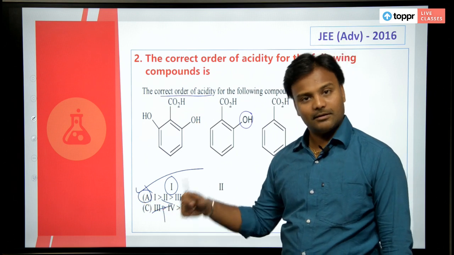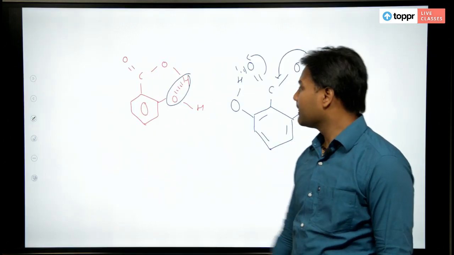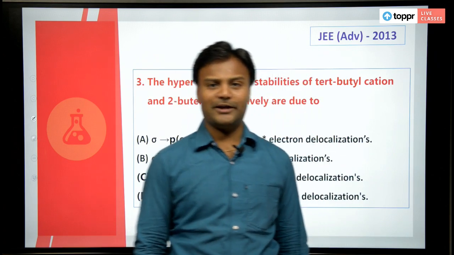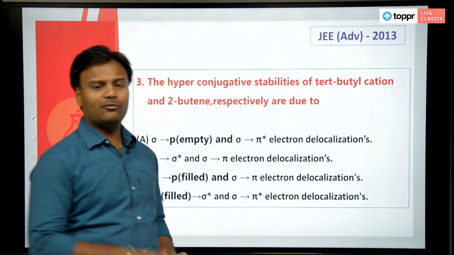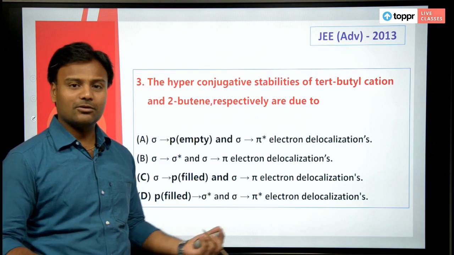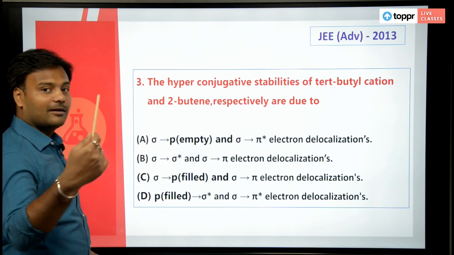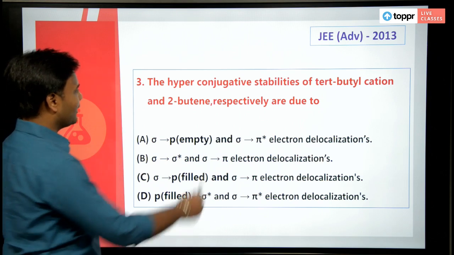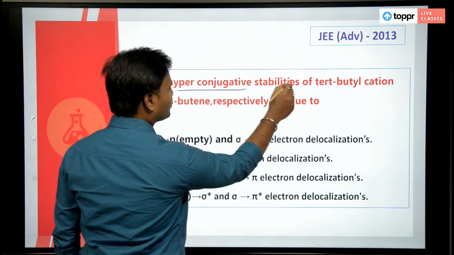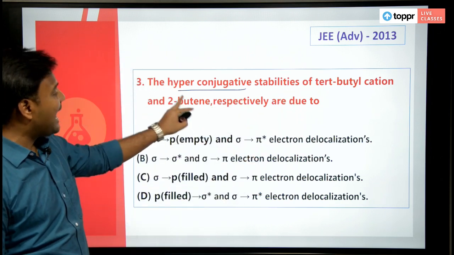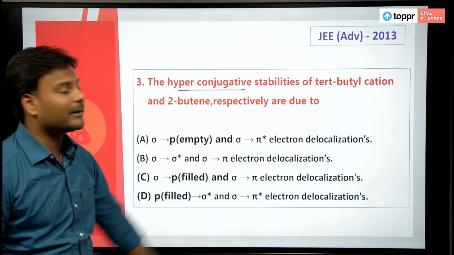Okay, we will move on to the next question quickly. It's all about hyperconjugation, very interesting. What is hyperconjugation? It is also called the Baker-Nathan effect, all about the alpha hydrogens. The hyperconjugation stabilities of tertiary butyl cation and 2-butene, respectively.